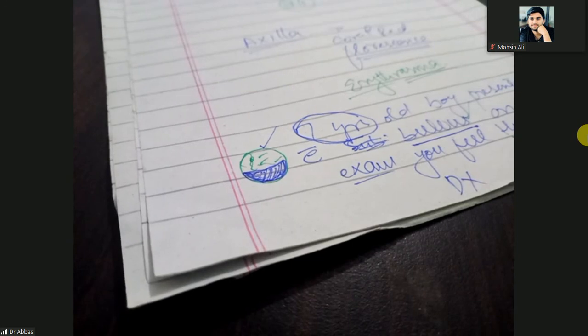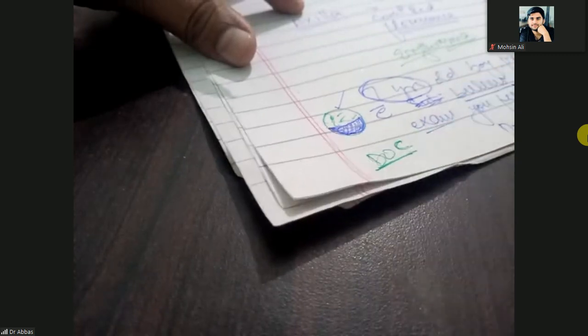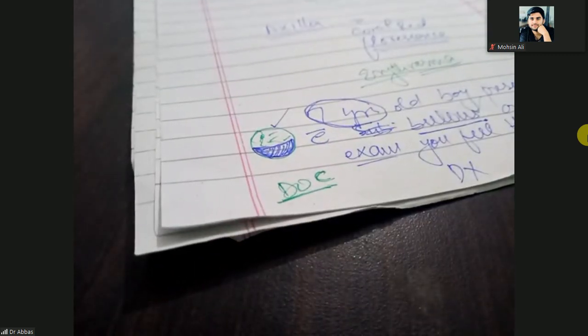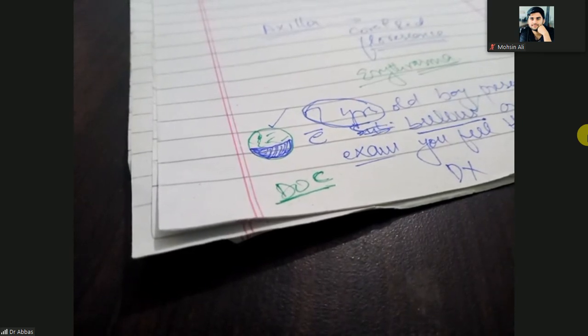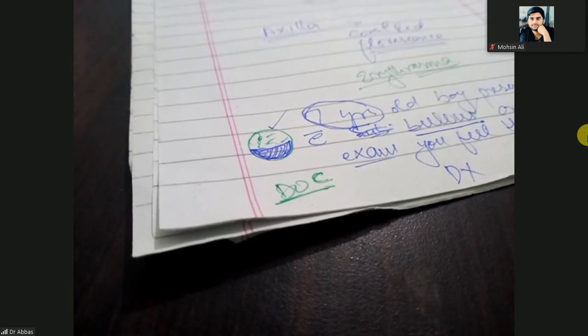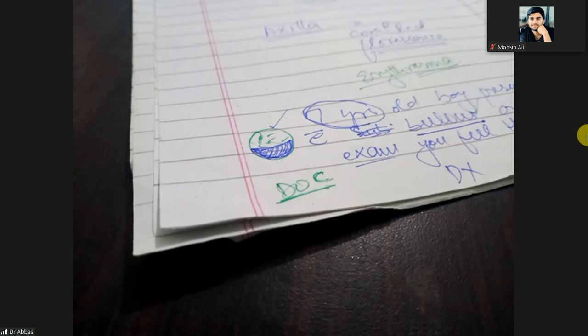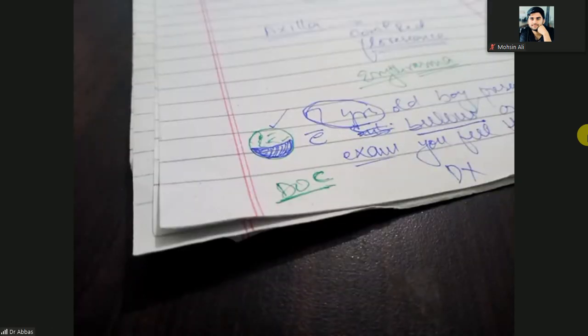So how will you treat it? What is the drug of choice for bullous impetigo? When you don't remember the drug of choice, you can go with the cephalosporins, because cephalosporins can be used for both bullous and contagious or non-bullous impetigo. But when they ask you the drug of choice, you can go with dicloxacillin.